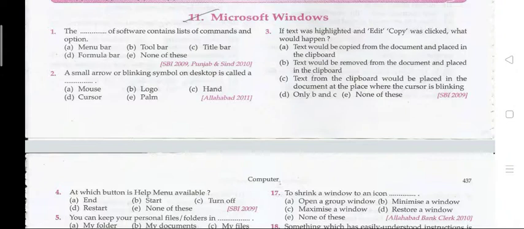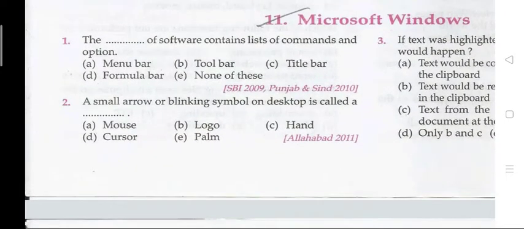Today we cover the topic Microsoft Windows and its objective questions, and also Microsoft Office objective questions, which are very important for your examinations. The first question is that the dash of software contains a list of commands and options. The right answer is menu bar. The second question is a small arrow or blinking symbol on the desktop is called a. The right answer is D, cursor.